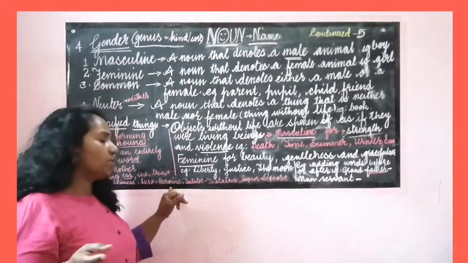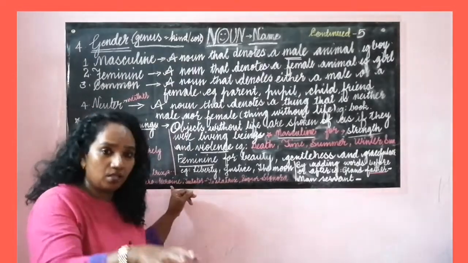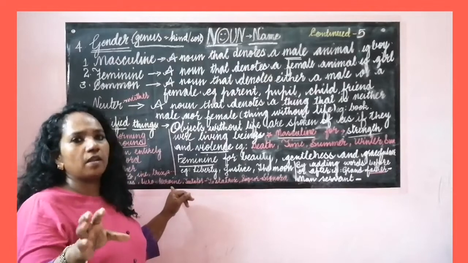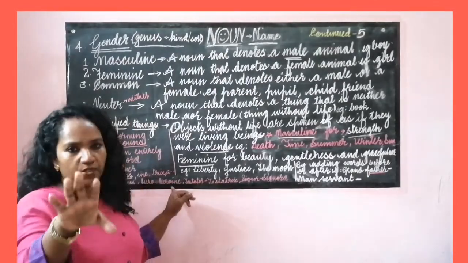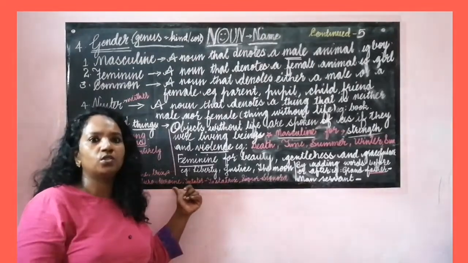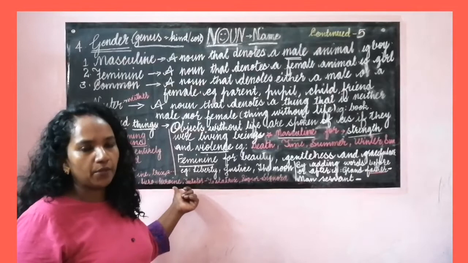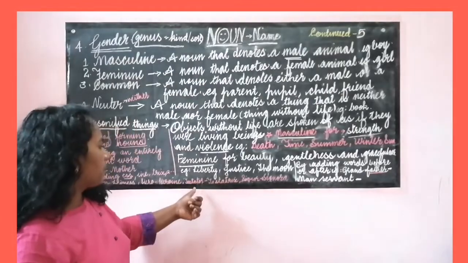So hero and heroine, she is a hero. It is not necessary to say she is a heroine. So many words, right? Poet, poetess. Now we are not using poetess. She is a poet. So feminine words have almost lost their importance, and we simply use the male word for both the female and the male.